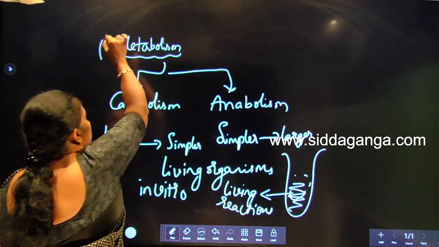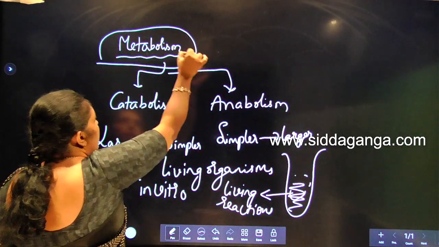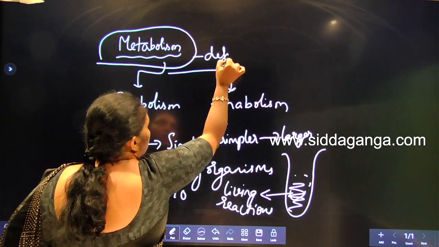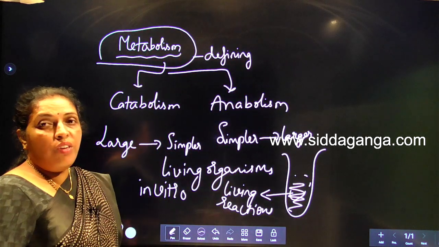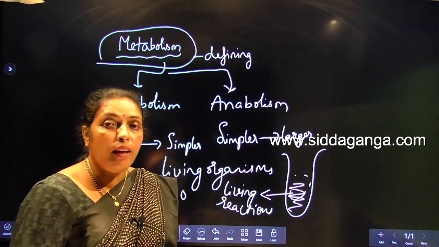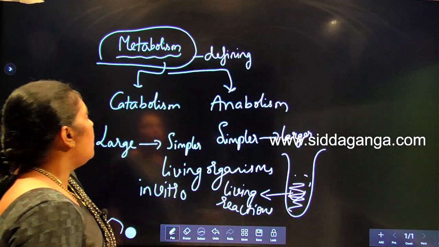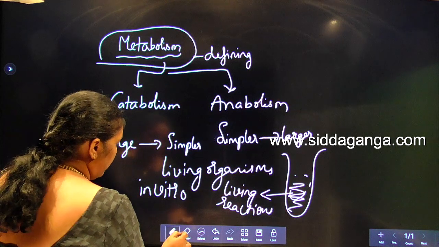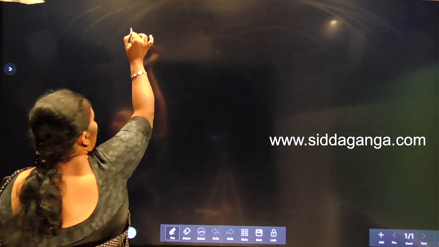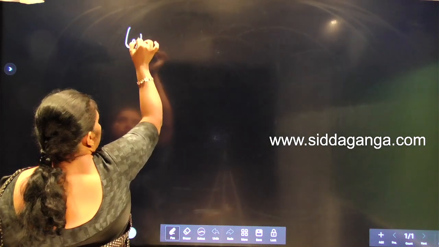We are considering metabolism as a defining character of living organisms. It is seen in all living organisms without any exception. Understood? That is about metabolism. Next, we'll go with cellular levels of organization.